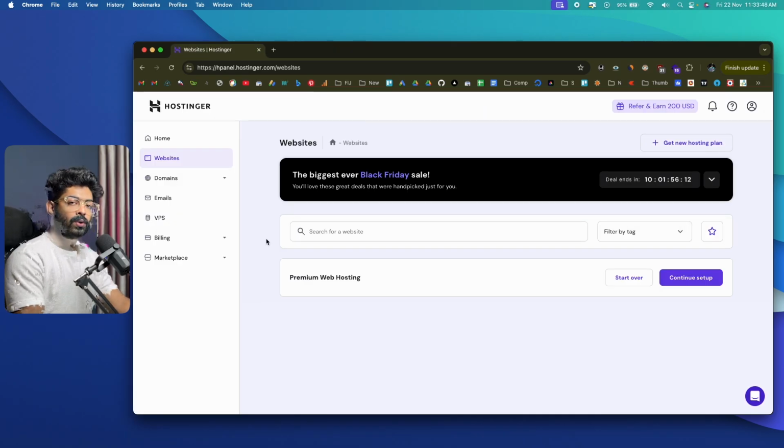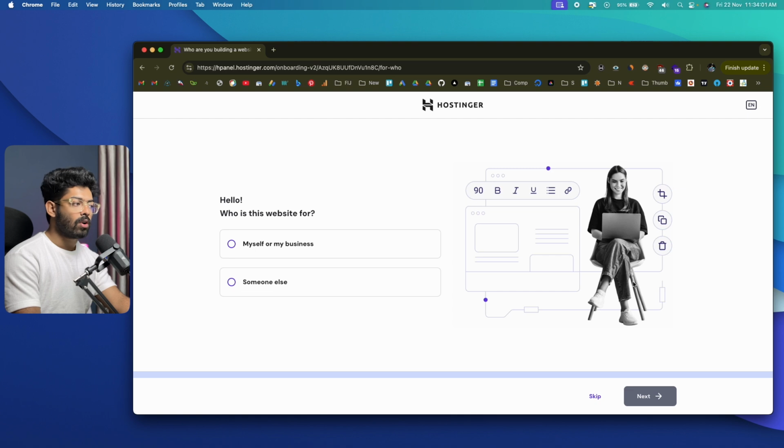Okay, all right, so once you do the payment and once you log into your Hostinger account and come to this website section, you'll be able to find whatever hosting plan that you selected. So in this case, I selected the premium web hosting plan, and you can go ahead and click on this continue setup option, and you can go ahead and start configuring your website.